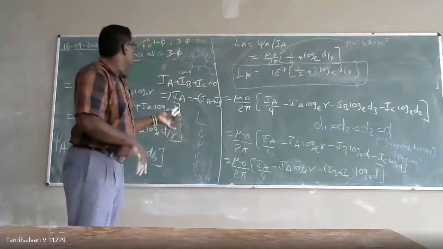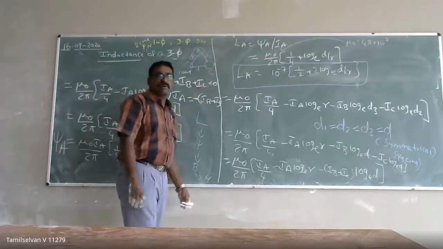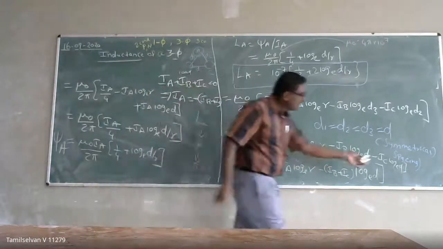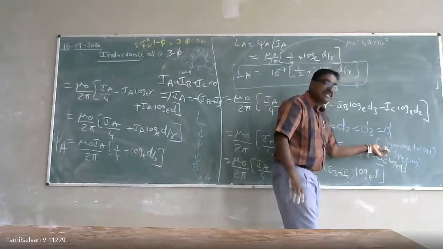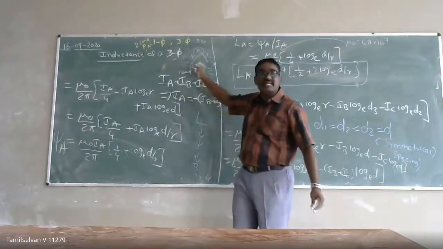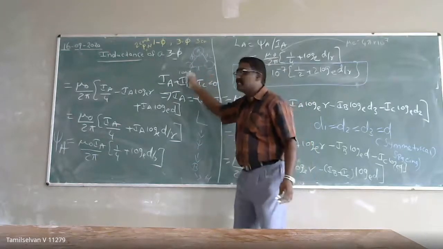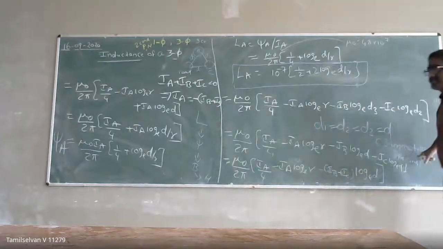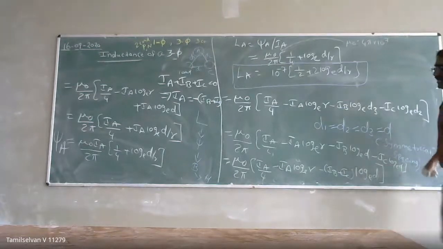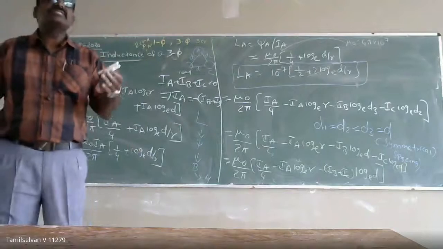So if the transmission lines are arranged with unsymmetrical spacing, what about the inductance of the transmission line? What I told you before was symmetrical spacing. We calculated the inductance of the three-phase transmission line when the conductors are arranged at equal distance, which is called symmetrical spacing. But most transmission lines are not equally spaced; it is an unsymmetrical spacing.